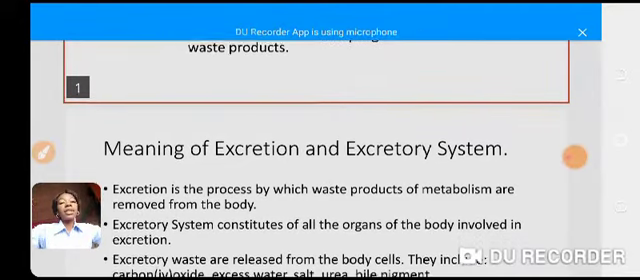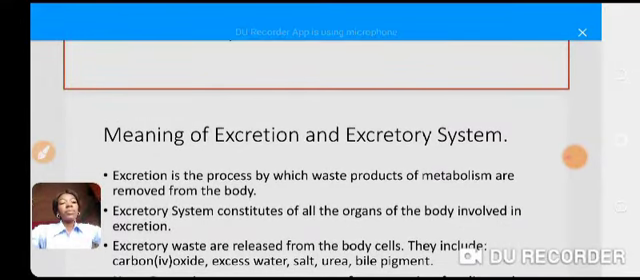So we say that excretory wastes are released from the body cells. When we talk about excretory waste being released from the body cells, because nutrients are absorbed into the what? Body cells. Am I right? Good. So in the same way, those that are not needed will also be released from the body cells. Some of the excretory wastes are carbon dioxide, excess water, salt, urea, and bile pigment.